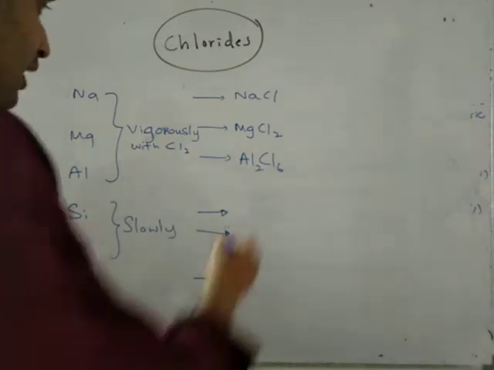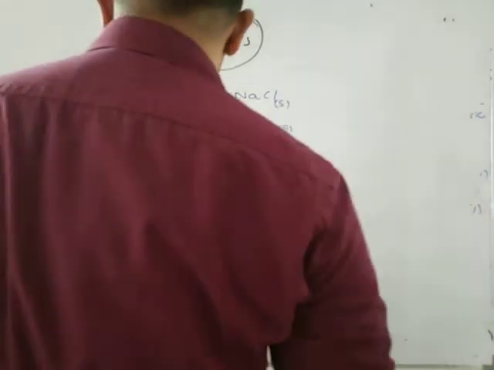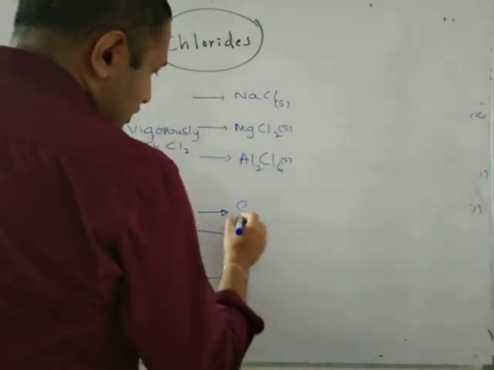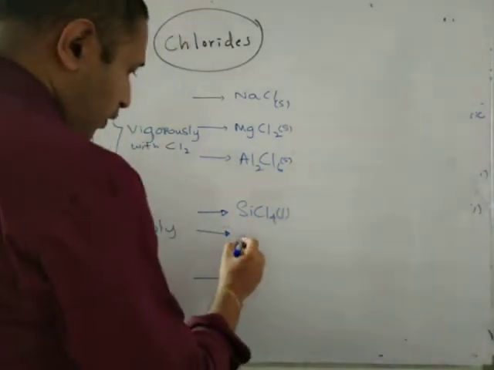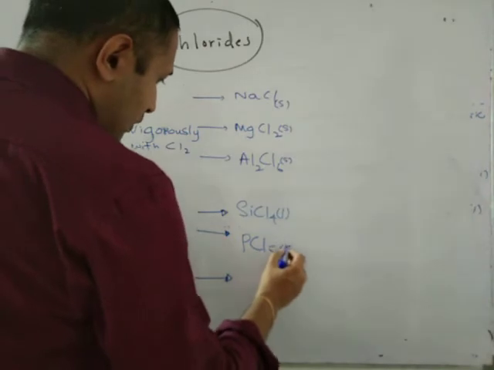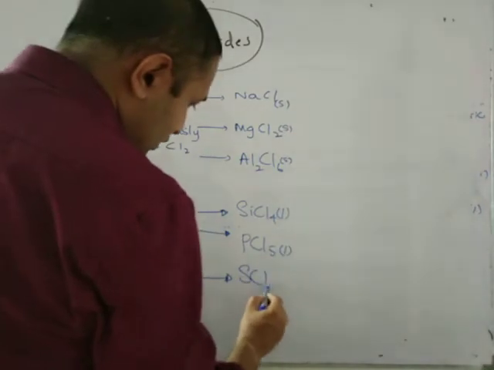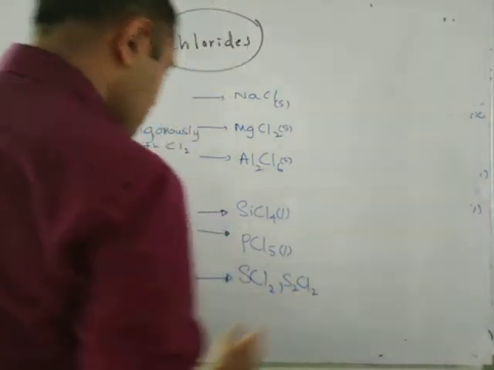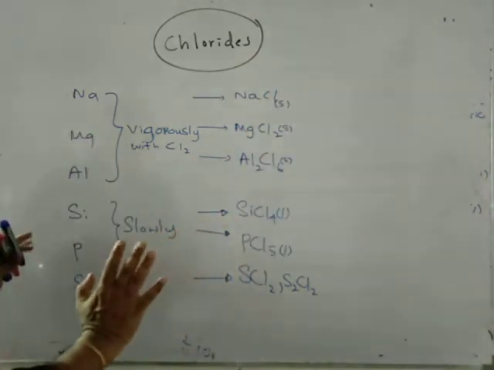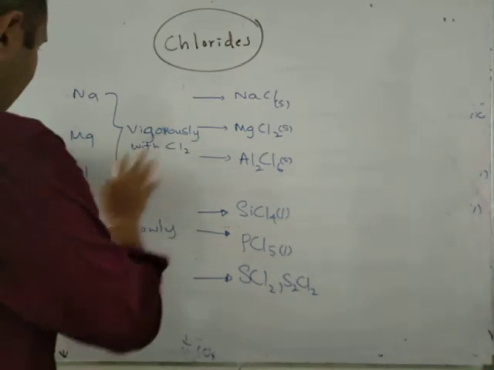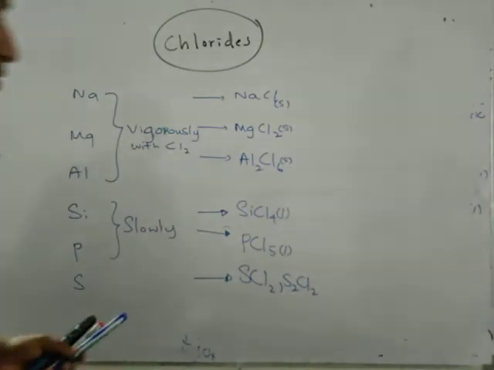If you take these three, sodium chloride, magnesium chloride and aluminium chloride, these three in solid state, then silicon forms SiCl4, which is in liquid phase. Phosphorus forms PCl5, it is also in liquid phase, right? And the last one forms SCl2 or S2Cl2. These are the chloride forms. Now you can easily memorize this. Sodium, magnesium, aluminium vigorously react. Silicon, phosphorus slowly react. And these are the chlorides.